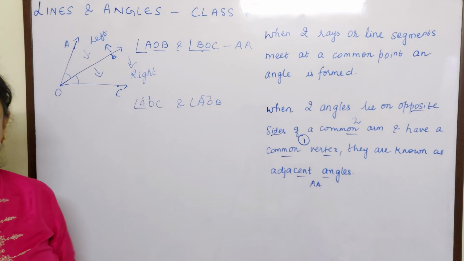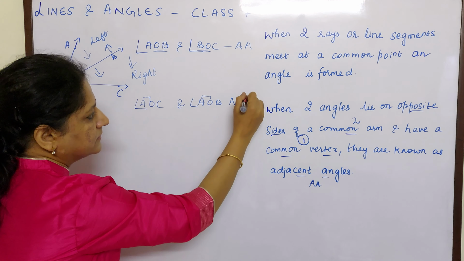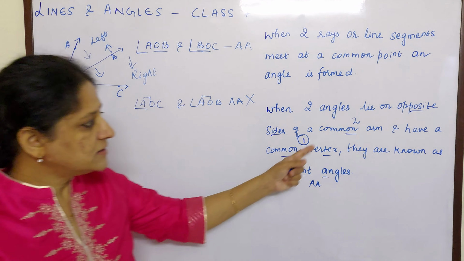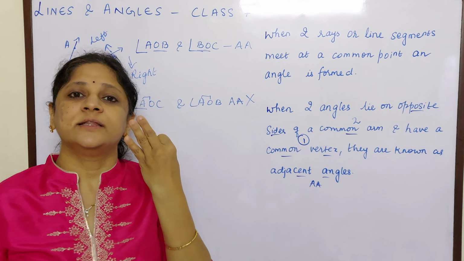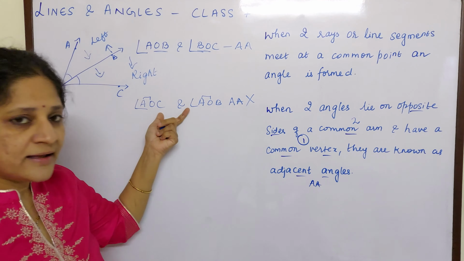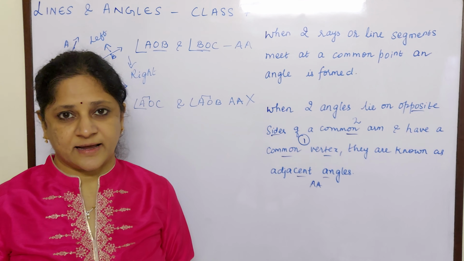Both are on the right. So they are not adjacent angles, because for adjacent angles you have to fulfill three conditions. Common vertex is there, common arm is there, but they are not lying on opposite sides.